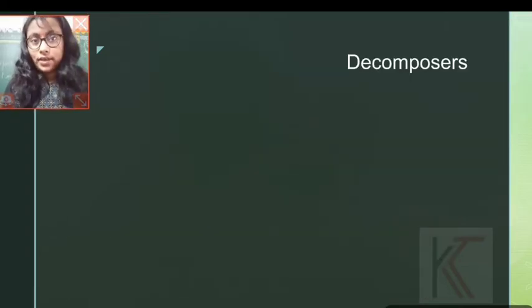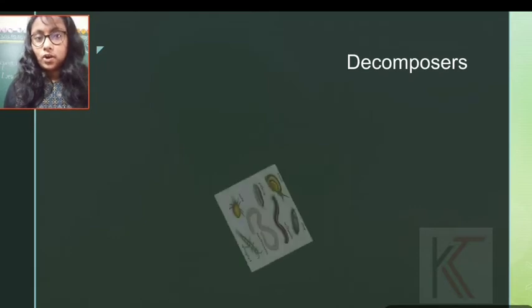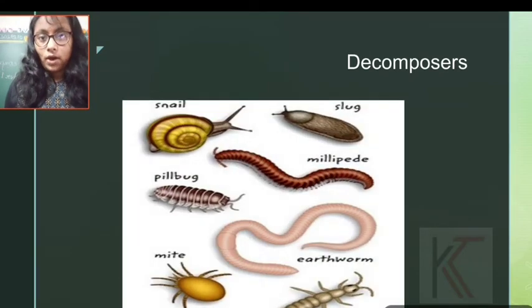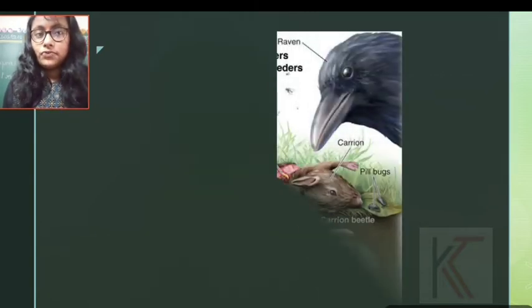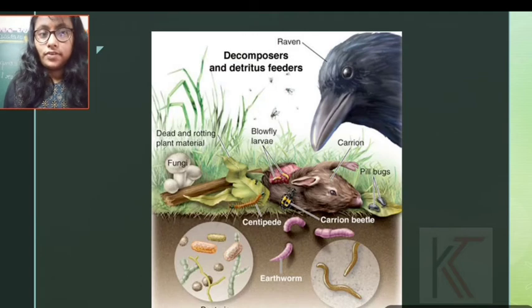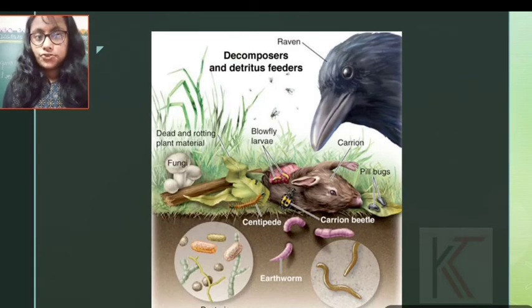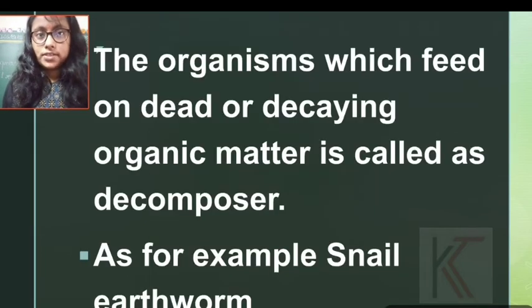Next, it will come the decomposer. What do you mean by the decomposer? They are located basically in the soil, the wet soil, and feed on dead or decaying material. This picture is showing the decomposer. The organisms which feed on dead or decaying organic material are called decomposers. For example, snail, earthworm.